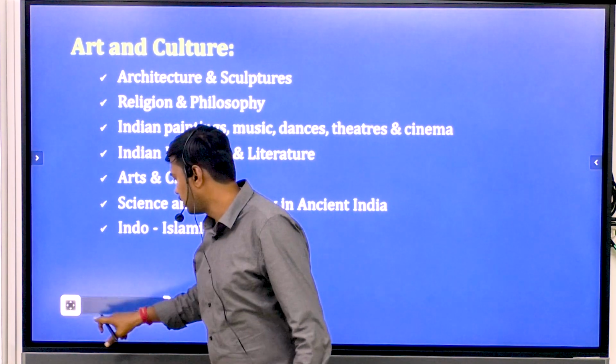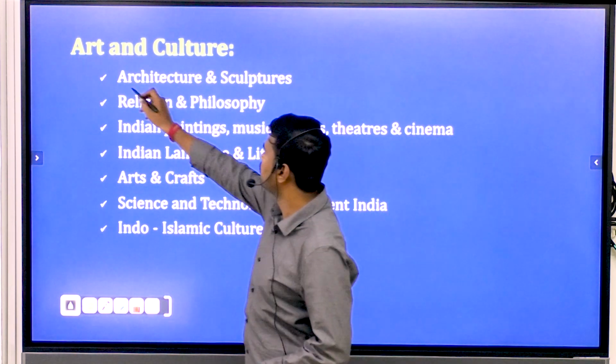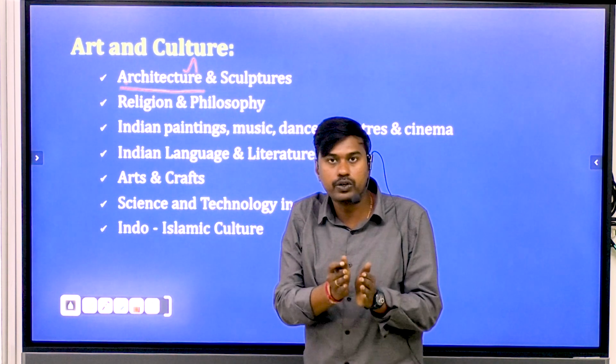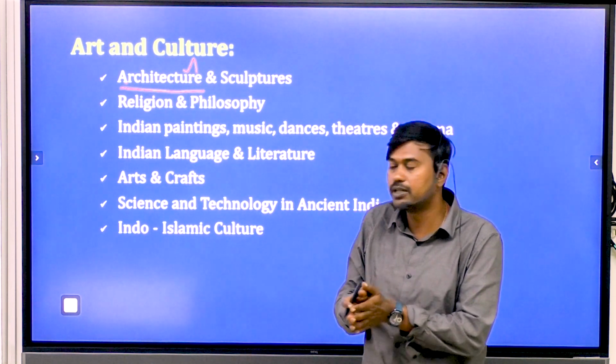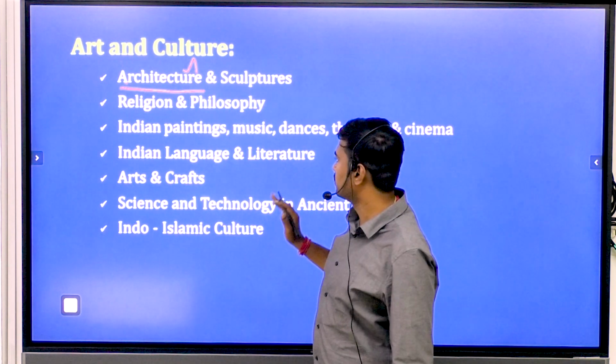Going into the most important topic for this component of the syllabus, you need to give maximum attention to the architectural segment, because architecture is going to be very much common for your prelims syllabus as well as the mains syllabus. So questions can be expected from architecture in both stages of the exam.